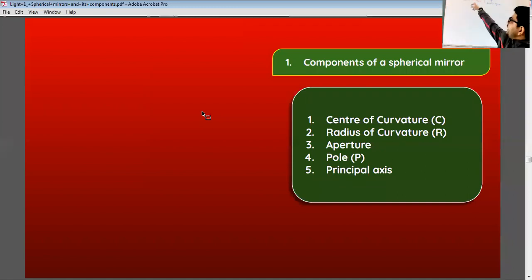Don't confuse A for aperture with A for axis. The first A is for aperture and axis is in the last. CRAP P or CRAP axis.